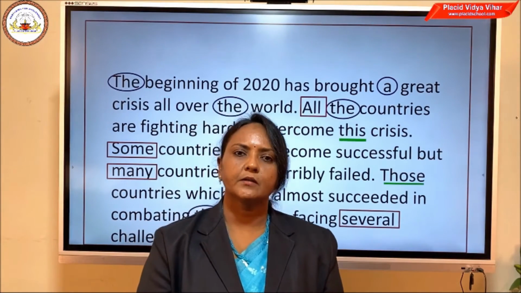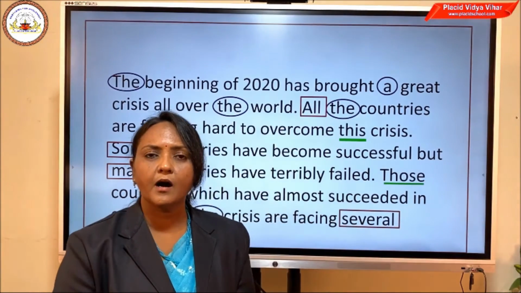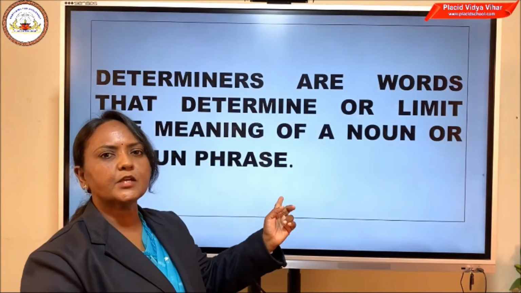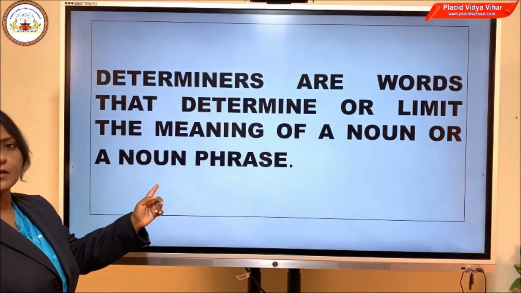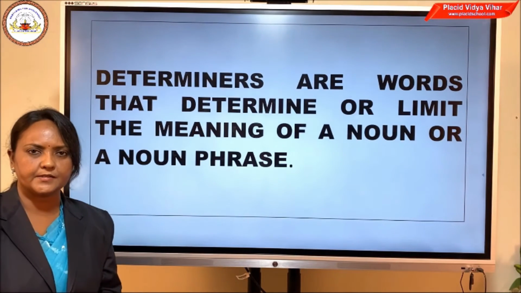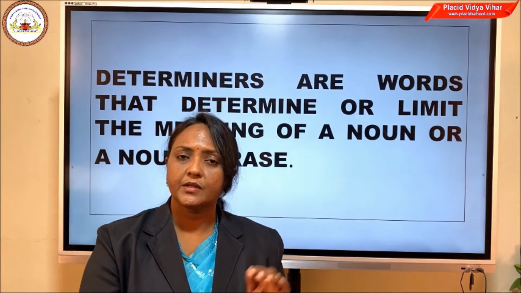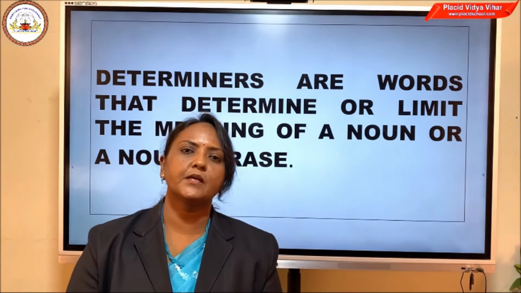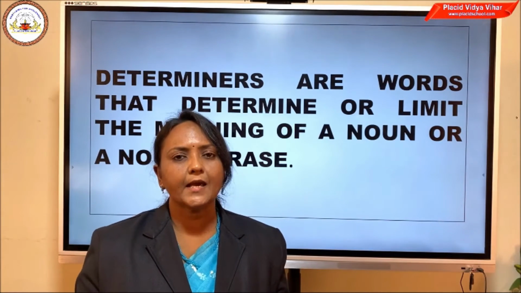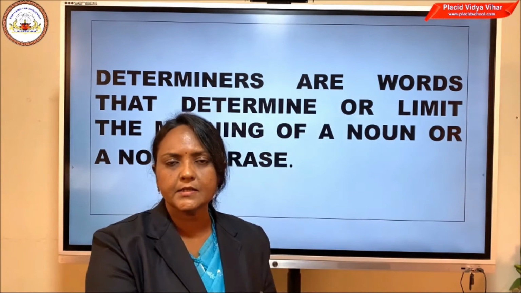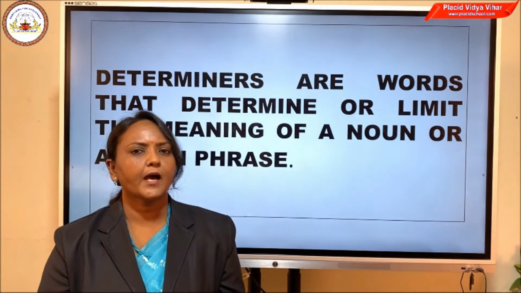Now you understood that articles, quantifiers and demonstratives come under the group determiners. But apart from these three which we discussed right now, there are many groups of words that come under the heading determiners. We are going to learn all of them one by one. So before going to learn each of them in detail, let us see what are determiners. See, determiners are words that determine or limit the meaning of a noun or a noun phrase. What are determiners? They are words that are used to determine or limit the meaning of a noun or a noun phrase. It does not give any extra information, but it only determines, it only limits. Now, some of you may have a doubt.